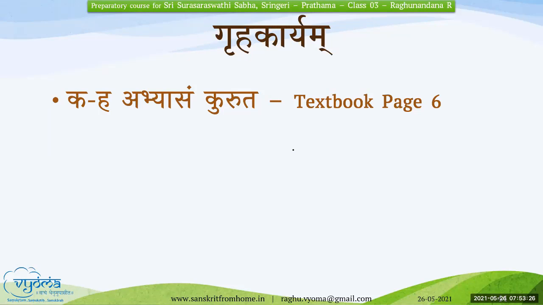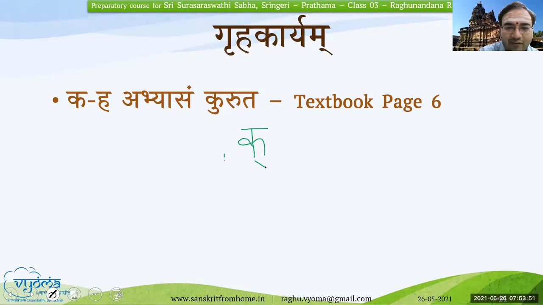Now, the first question is about Gunitaksharam. The half letter is indicated by a stroke below the letter. Is there a technical term for that stroke that looks like a dirgha matra? Very good question. Is it called halant? Yes, that is right. Halant or hasant? It is halant.